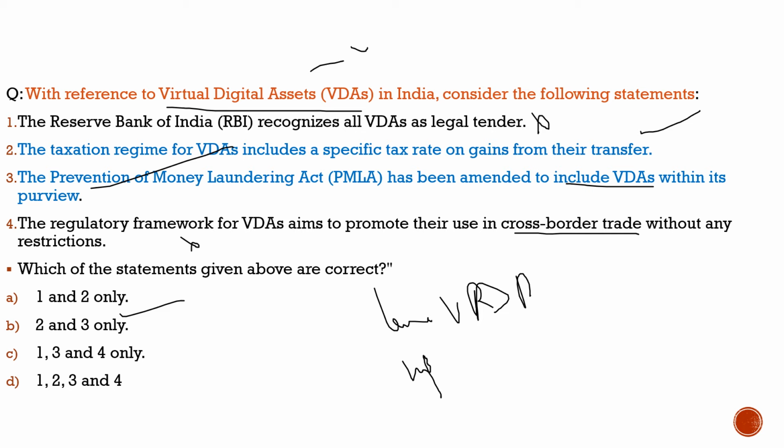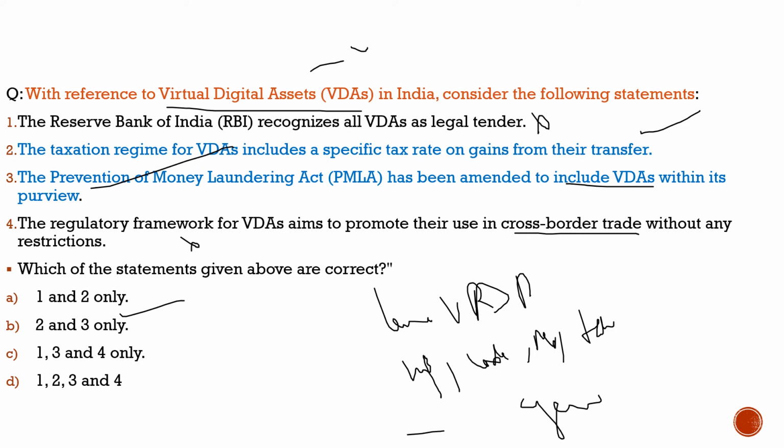It may be information, it may be a code, a number, or a token, which is neither Indian currency nor foreign currency, but it is generated through cryptographic means or otherwise.